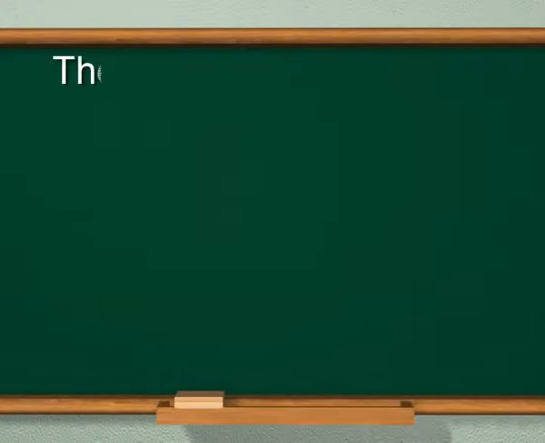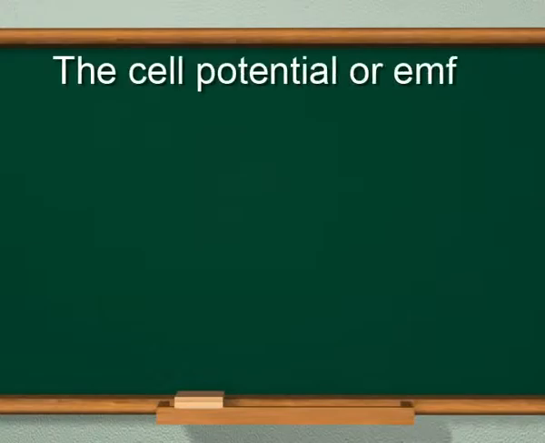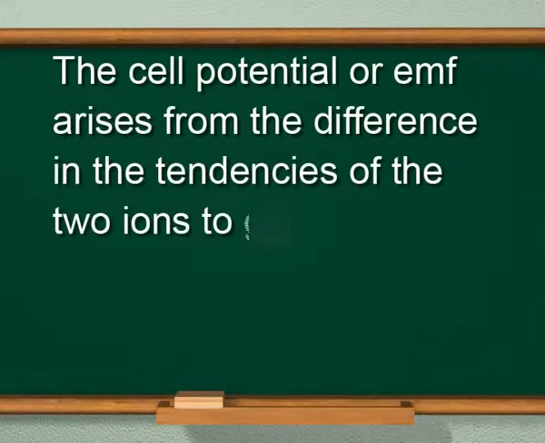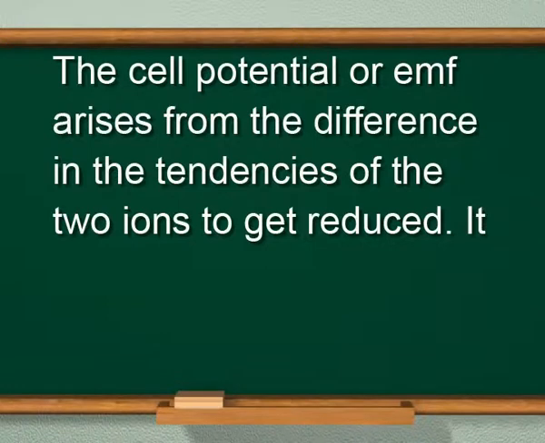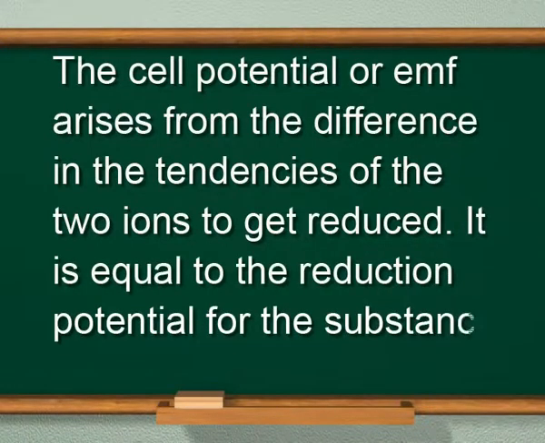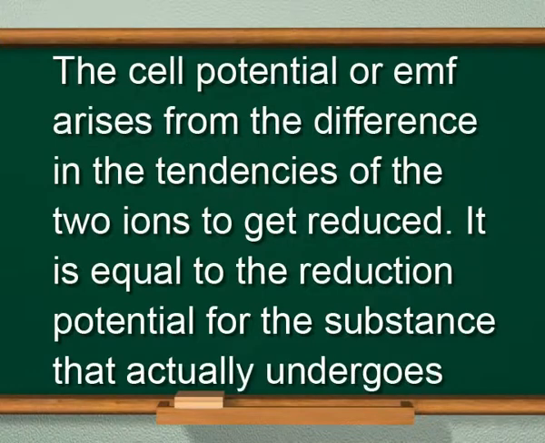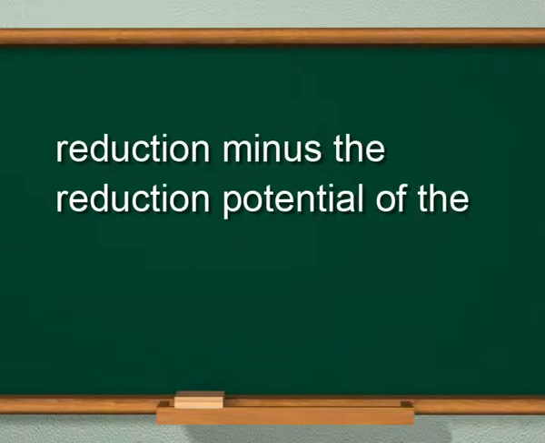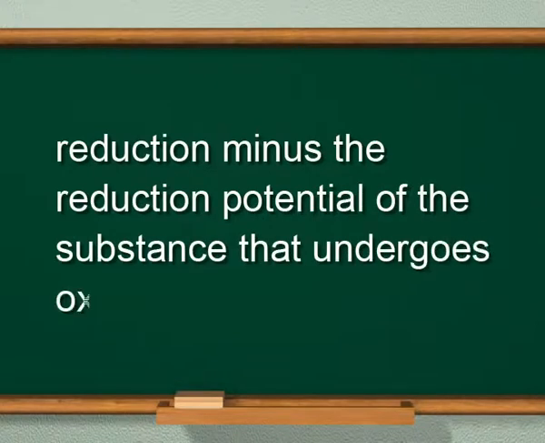Therefore, the cell potential or EMF arises from the difference in the tendencies of the two ions to get reduced. It is equal to the reduction potential for the substance that actually undergoes reduction minus the reduction potential of the substance that undergoes oxidation.